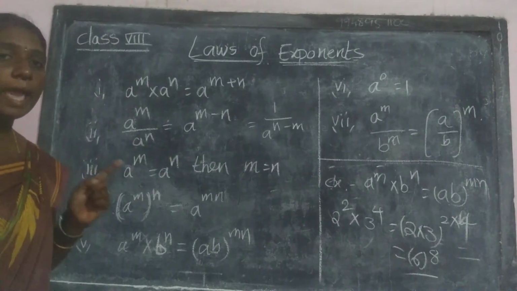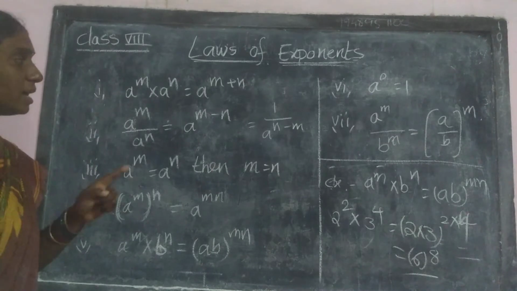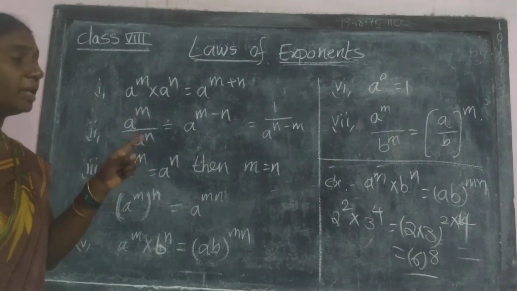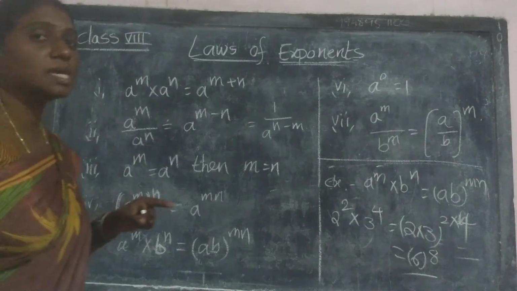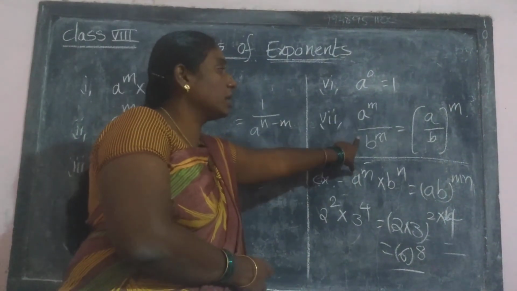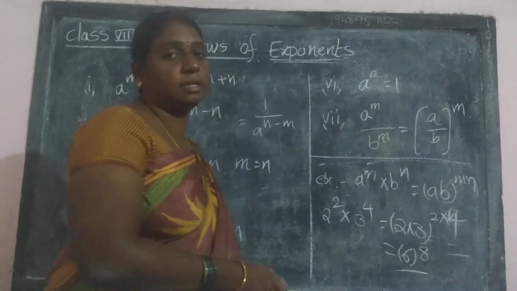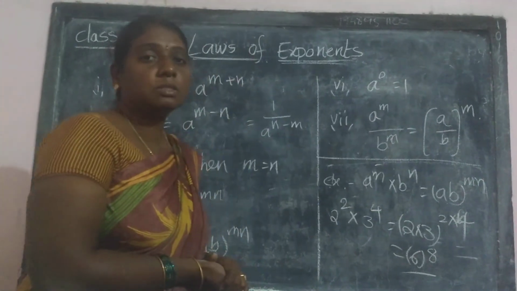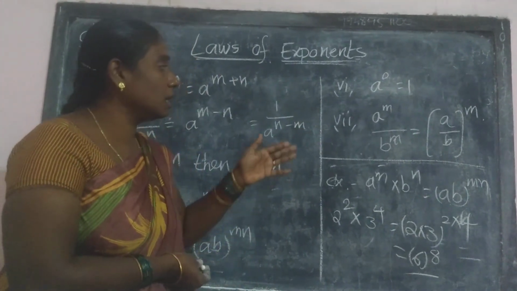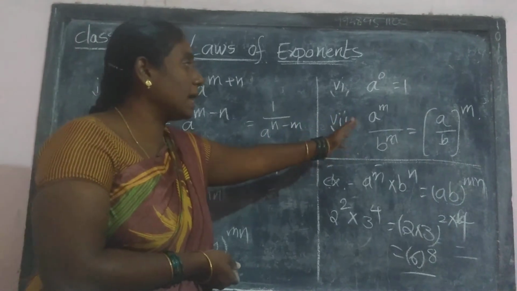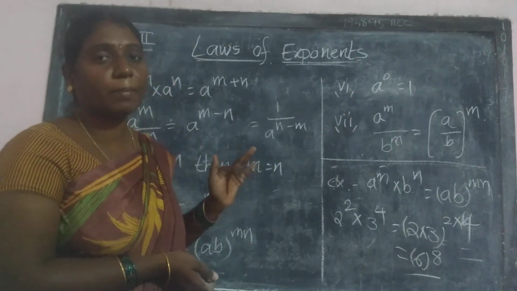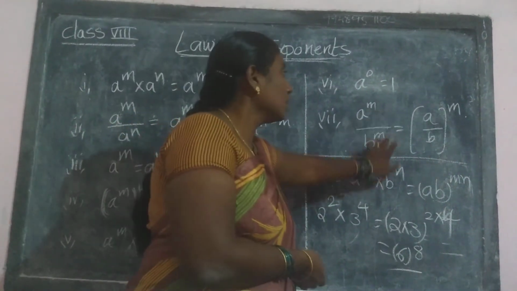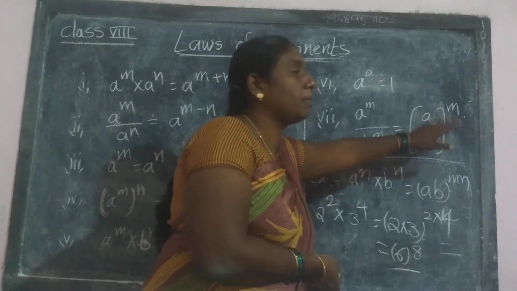Next, the 7th one. A power m divided by b power m. Observe here: bases are not equal, bases are different, but exponents are equal. So what is the law for this one? A power m divided by b power m is equal to (a by b) whole power m. Since both exponents are the same, we write the whole power m.